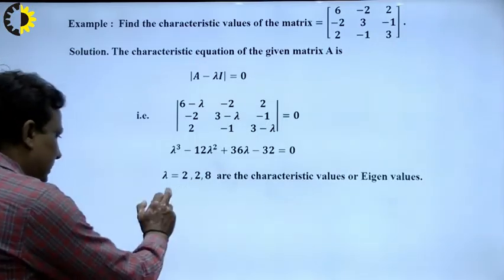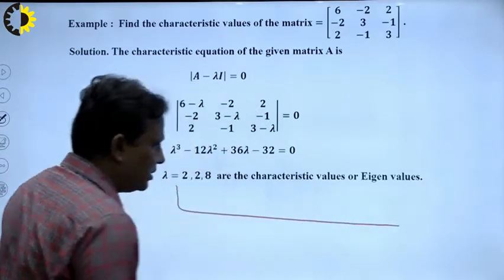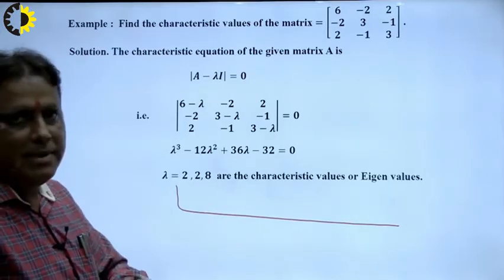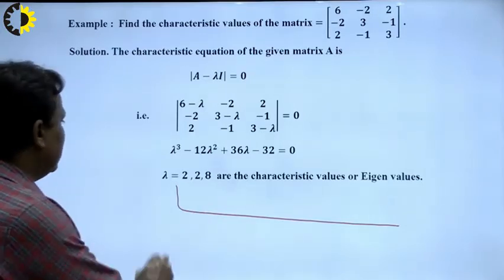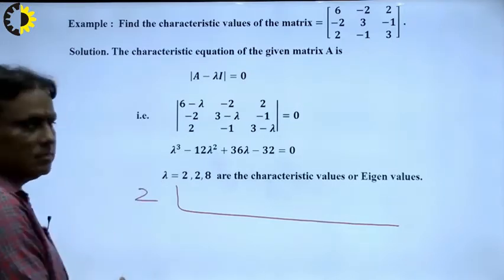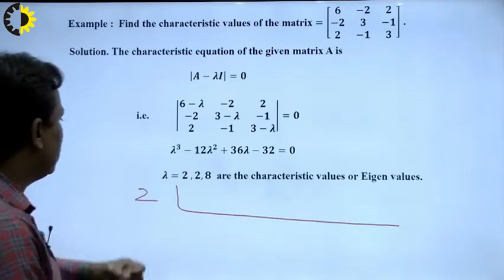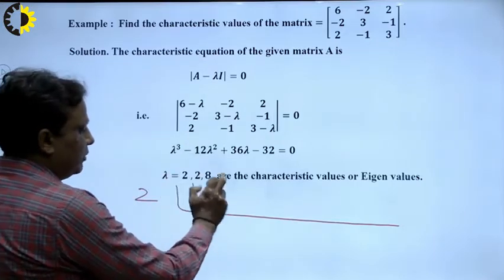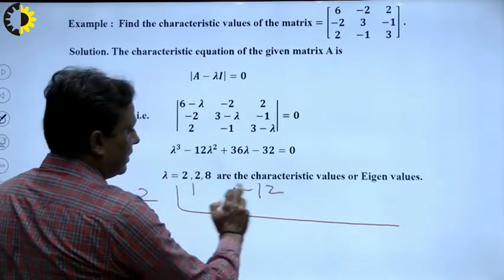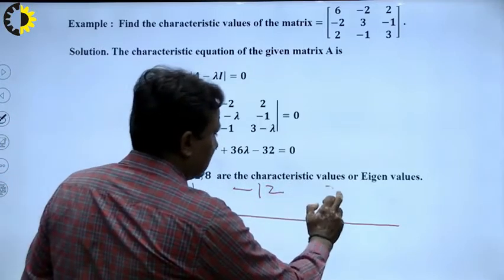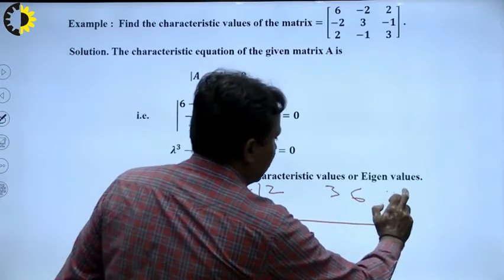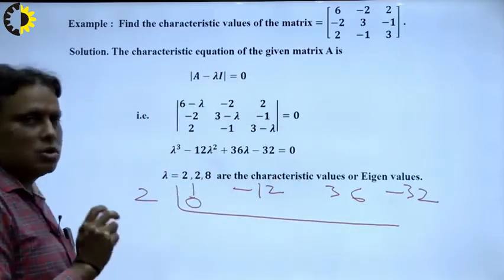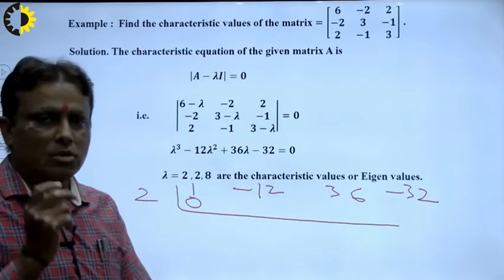How to calculate another factor? So there is a method that is known as the synthetic division method. This method is also patented by me and my team. Suppose I write here 2. Suppose I want to calculate the other roots. So I write the coefficient of lambda cubed 1, coefficient of lambda squared minus 12, coefficient of lambda 36, and the constant minus 32. First of all I write here 0 because all polynomials can start with a constant degree.